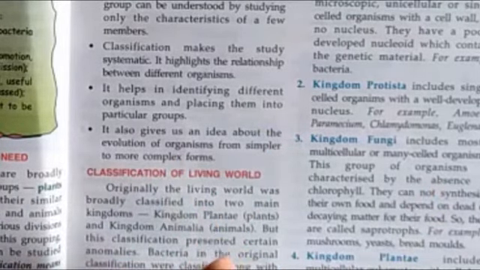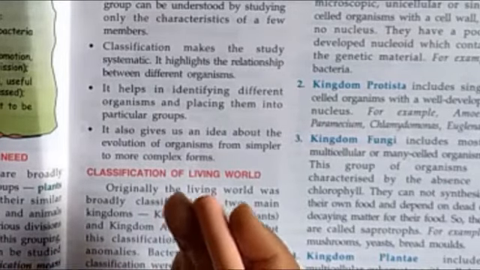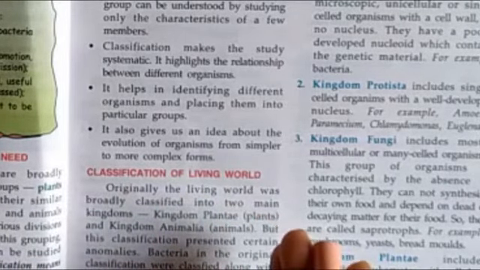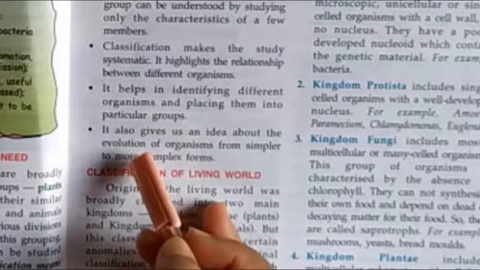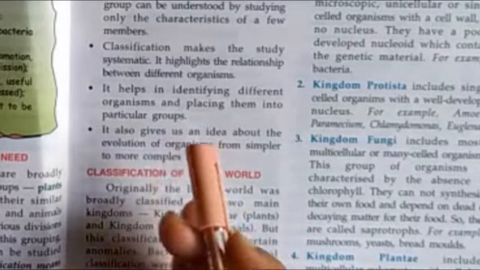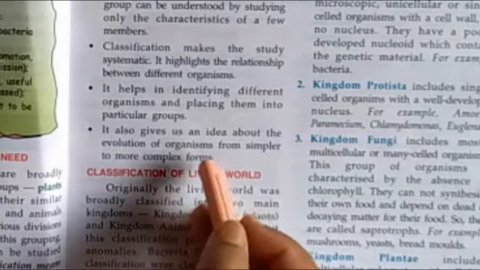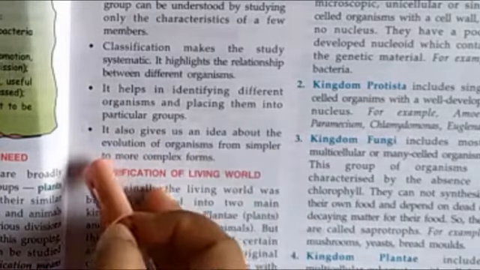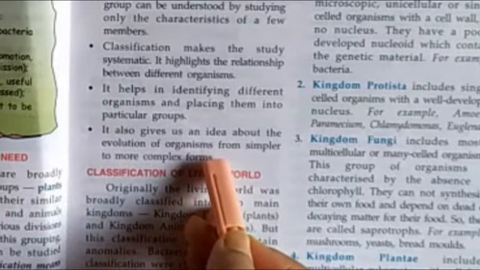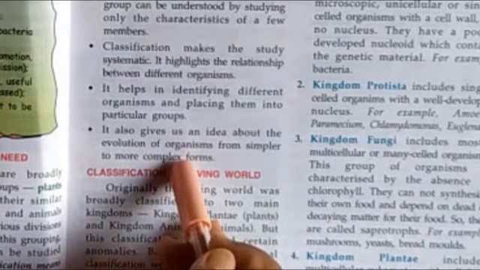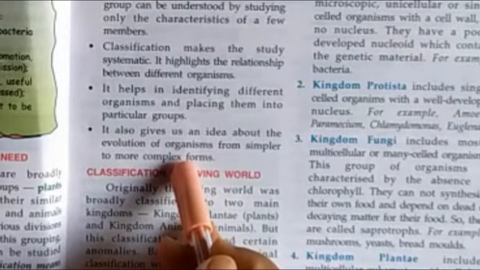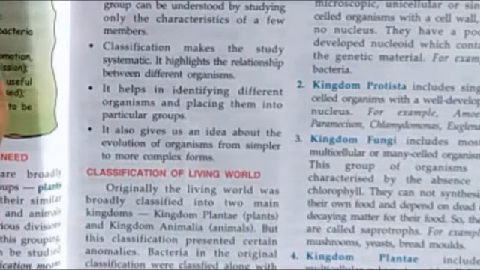First we start with the unicellular, then slowly we go to the multicellular organisms. Evolution means the rise of organisms from simpler to more complex forms. So these are the basic advantages we are getting by doing the classification of living organisms and of the plant groups.